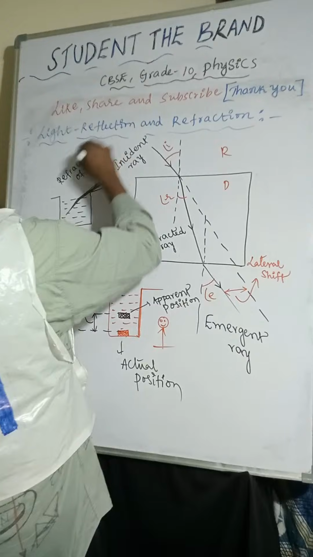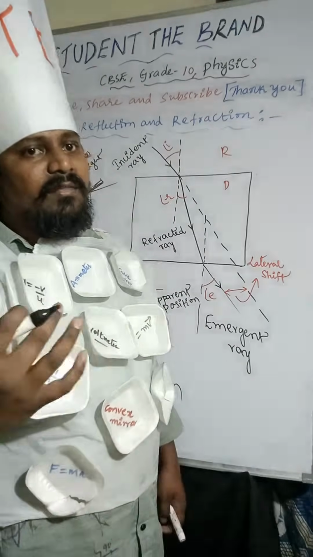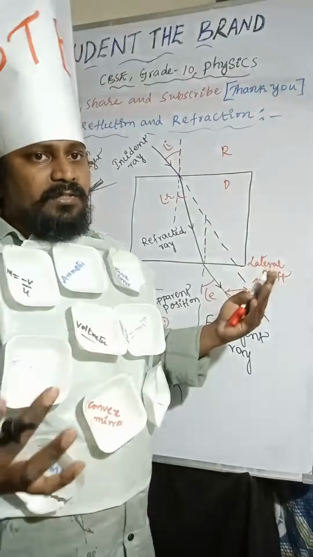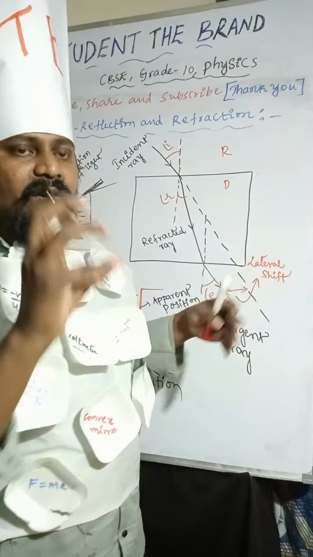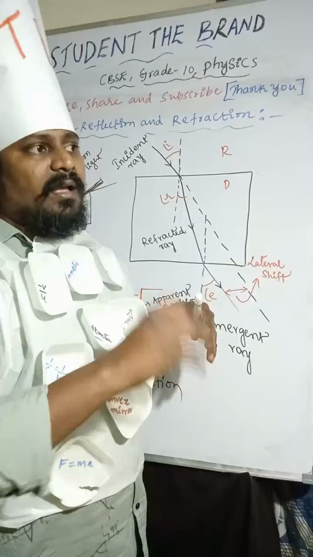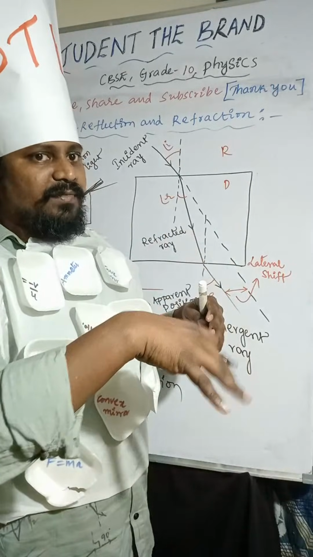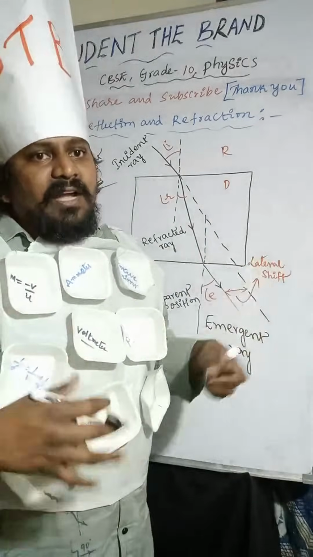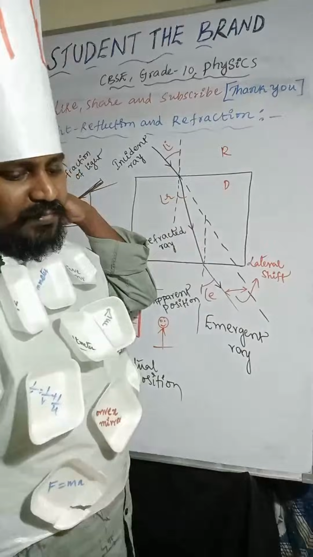And even if you place a lemon inside water, it appears to be bulged. Normally, if you observe in front of shops, a lemon is placed inside a glass with water, and it appears bigger. This is due to refraction of light. So here also it is the same thing. You can observe all these points.